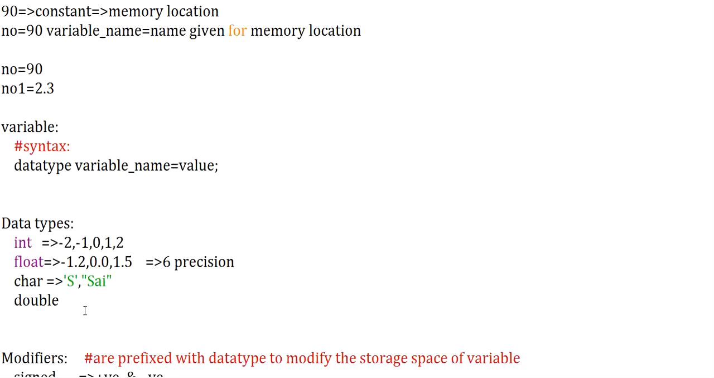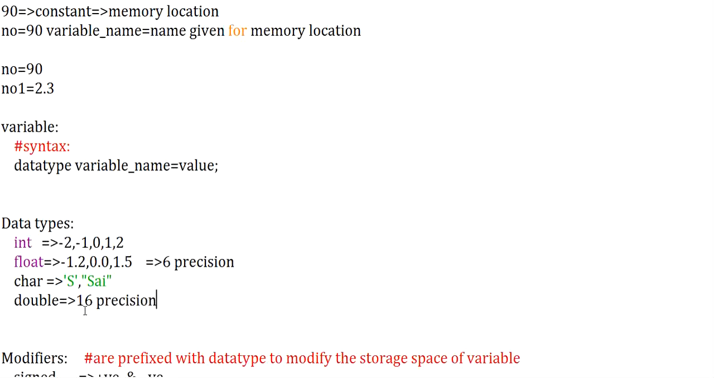And next is double. As I told you, for float, I can store fractional values. The same work is done by using double also. I can store fractional values. The only difference between float and double is that float can accept 6-digit precision and a double can accept 16-digit precision.